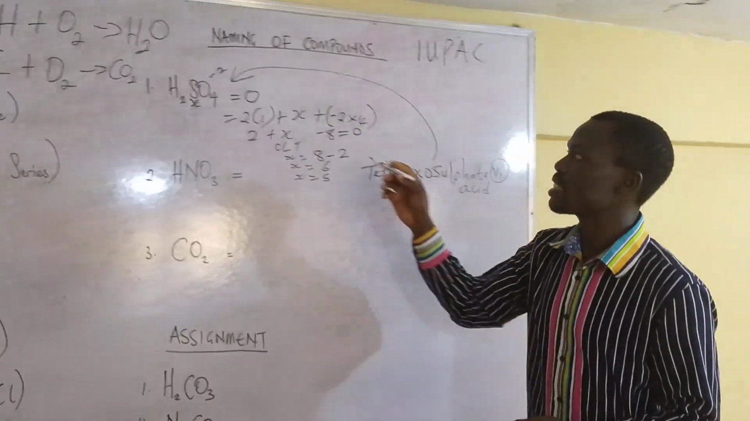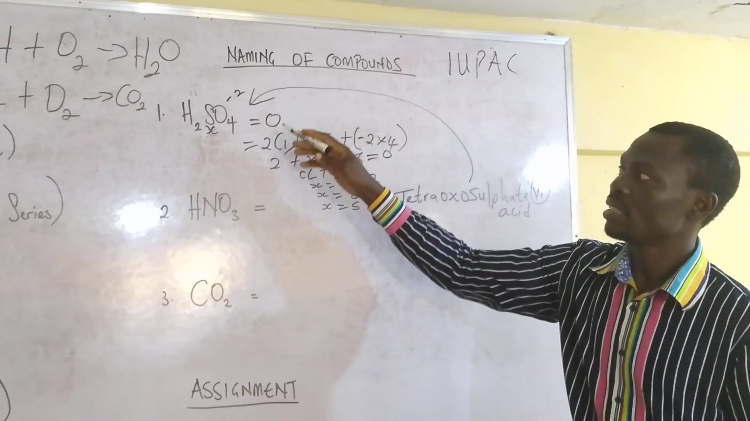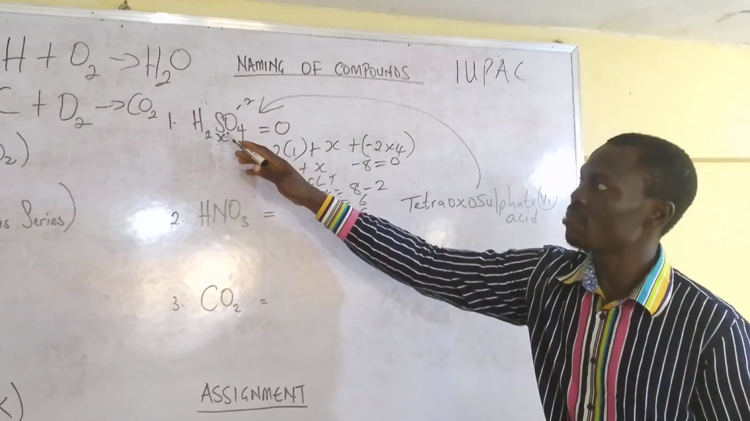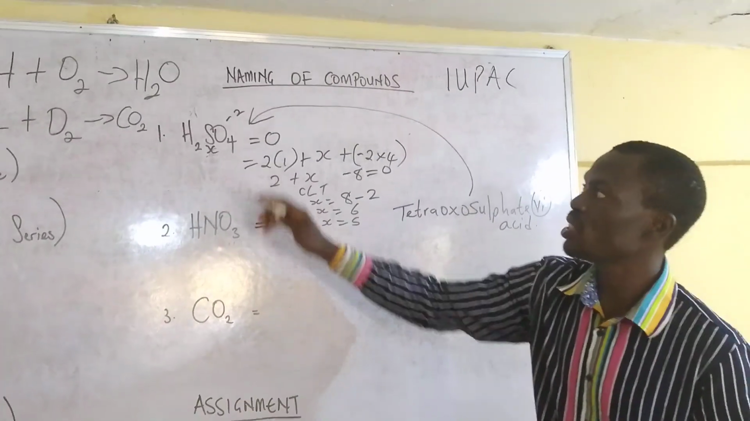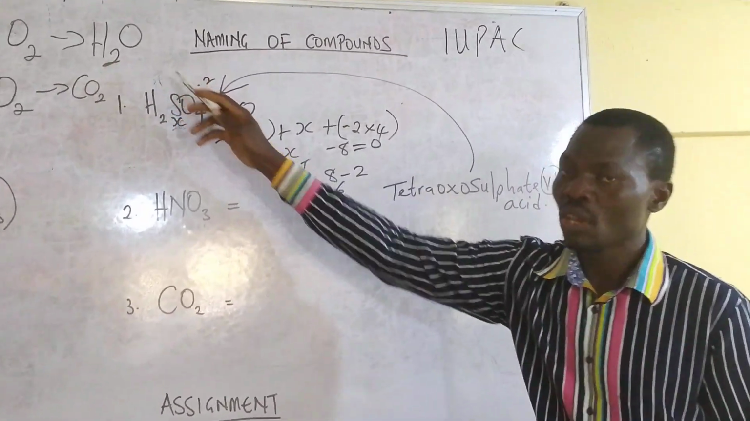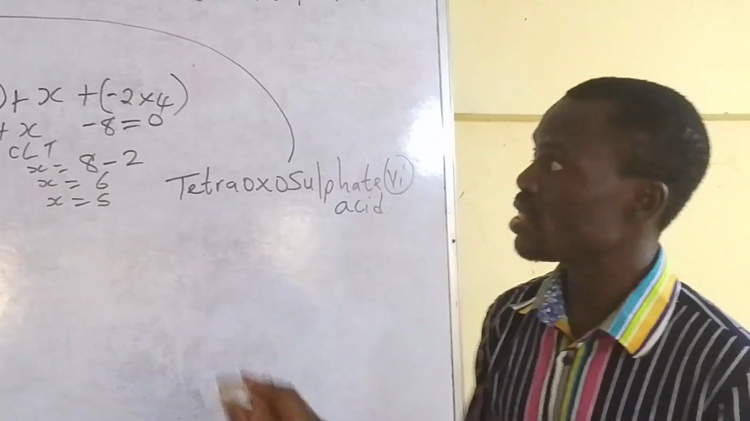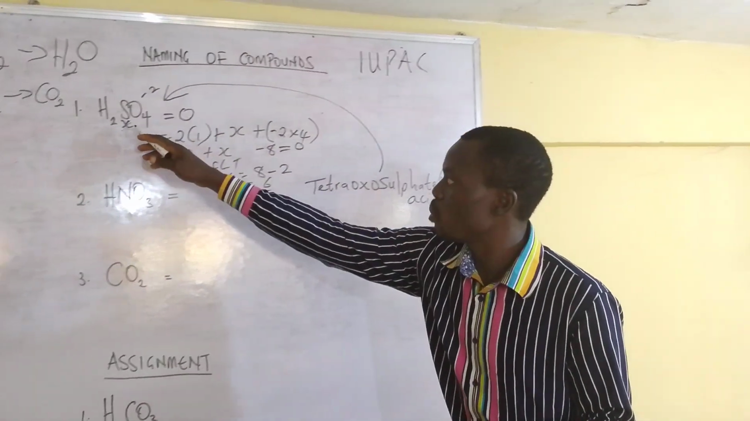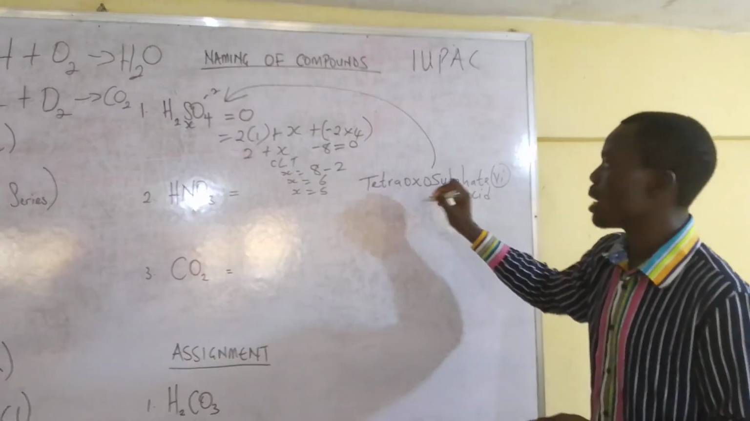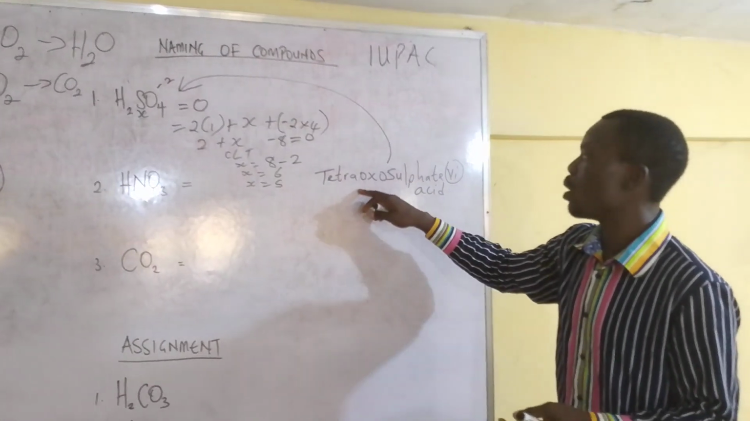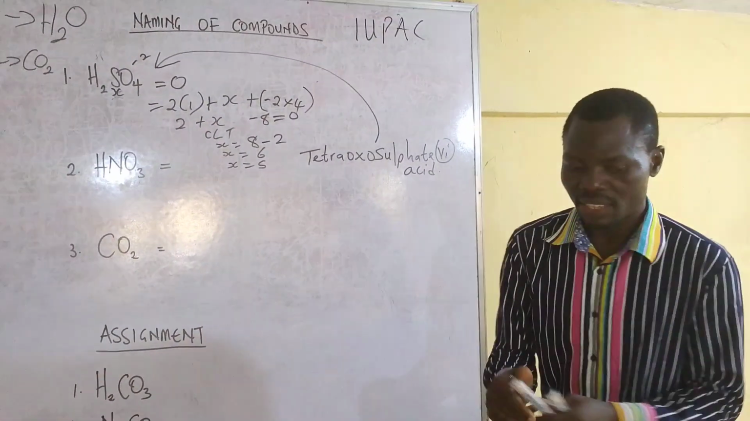Alright, don't forget that once hydrogen is attached to a radical, it becomes an acid. The radical I'm talking about is SO4. Look at this one too, NO3, becomes an acid. But in the case of water, it is not. Water itself is neutral. That is why we consume it in our house. It's not an acid. But this very one, because hydrogen is attached to a radical, it is an acid. That is why the name is called tetraoxo sulfate 6 acid. I believe this is clear to us.